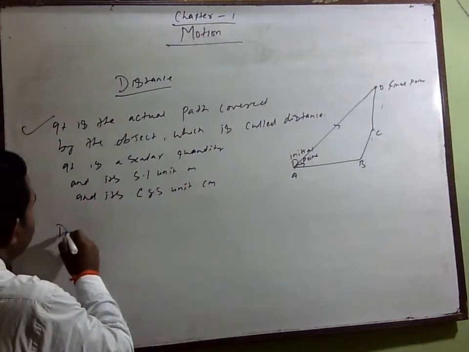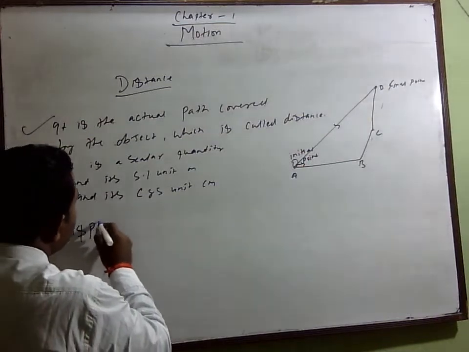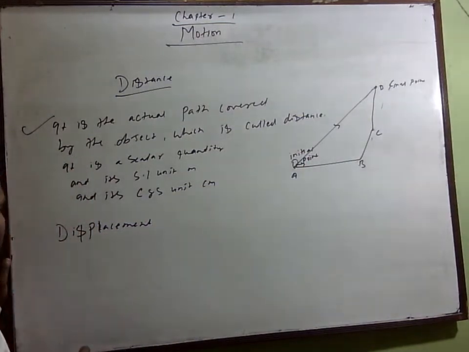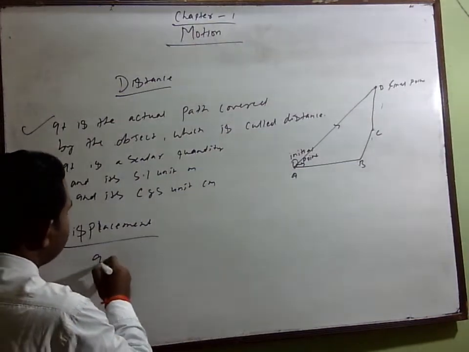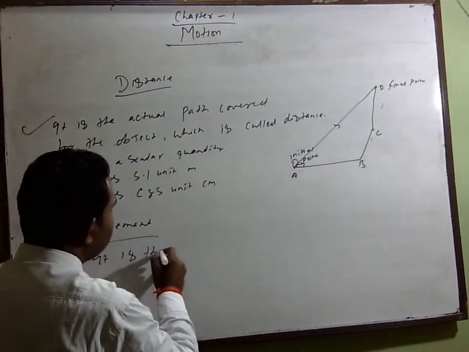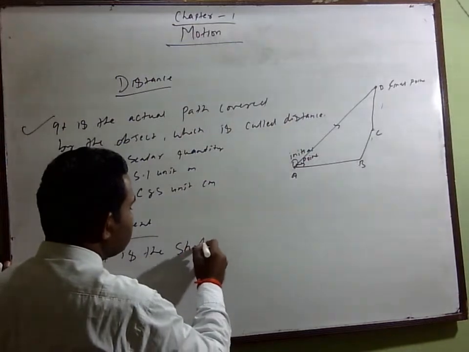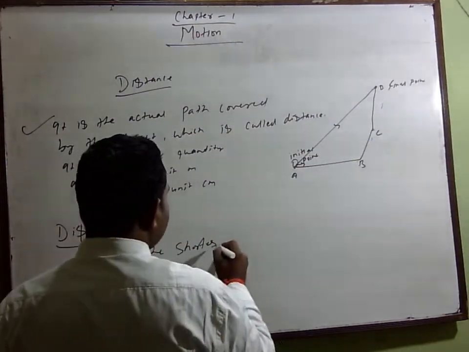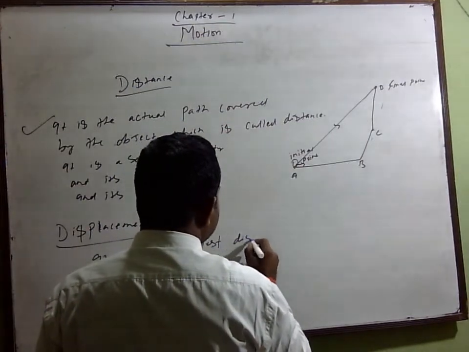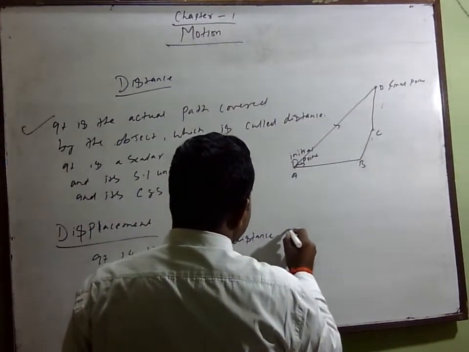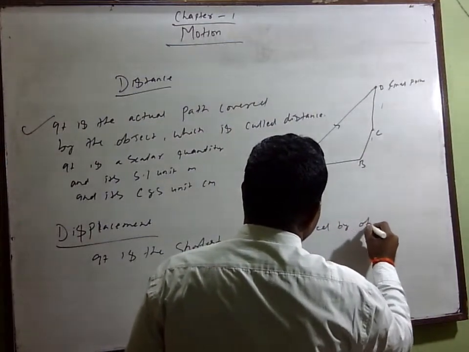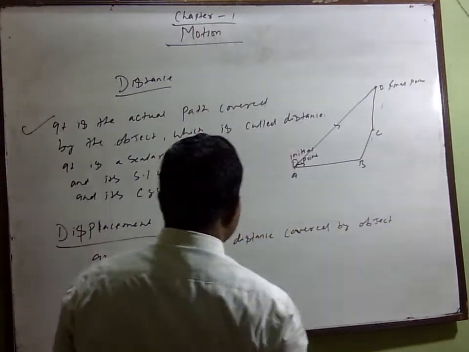But displacement, do you know what displacement is? You can write here: it is the shortest distance covered by an object in a particular direction.